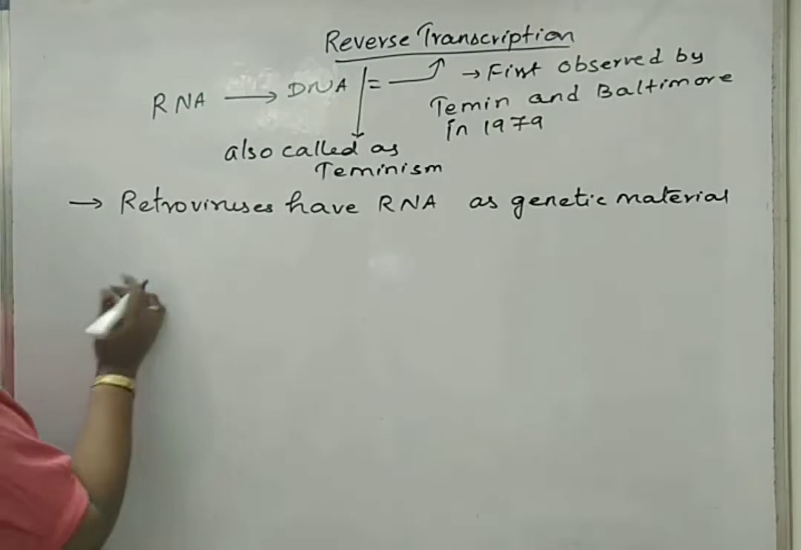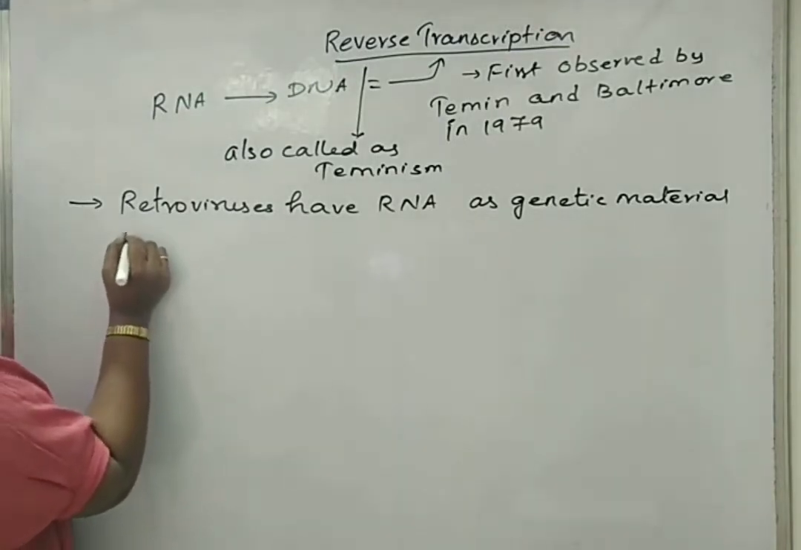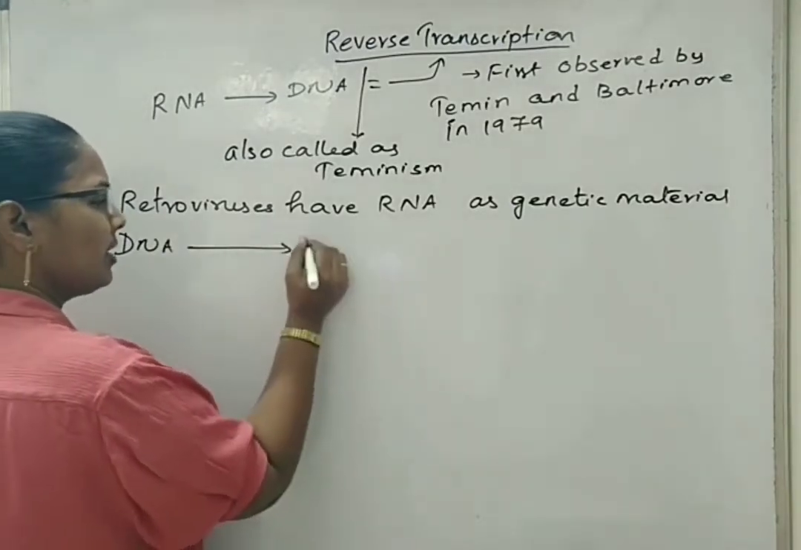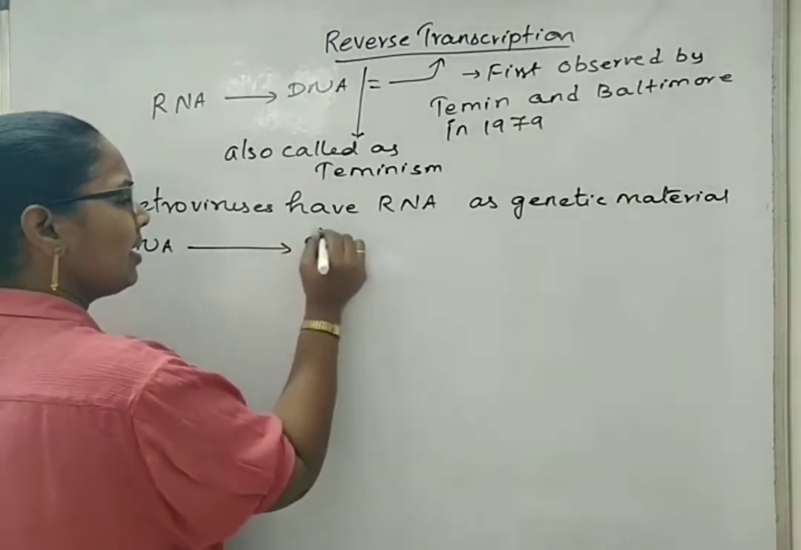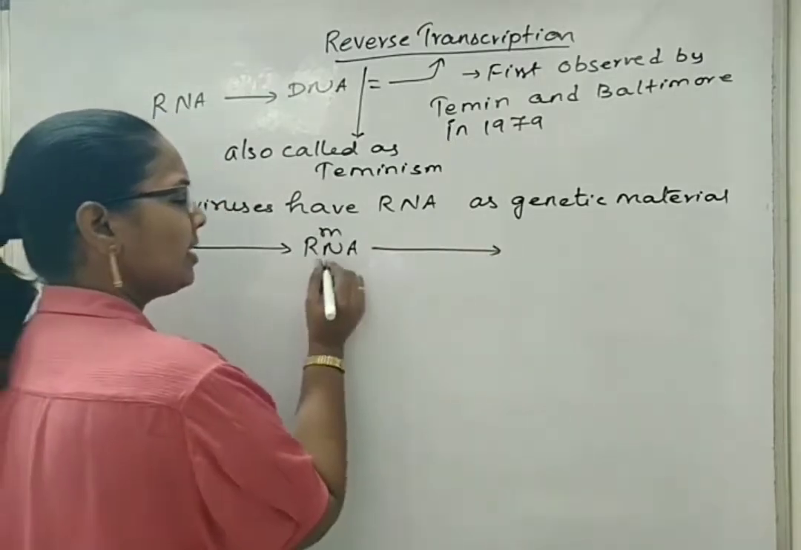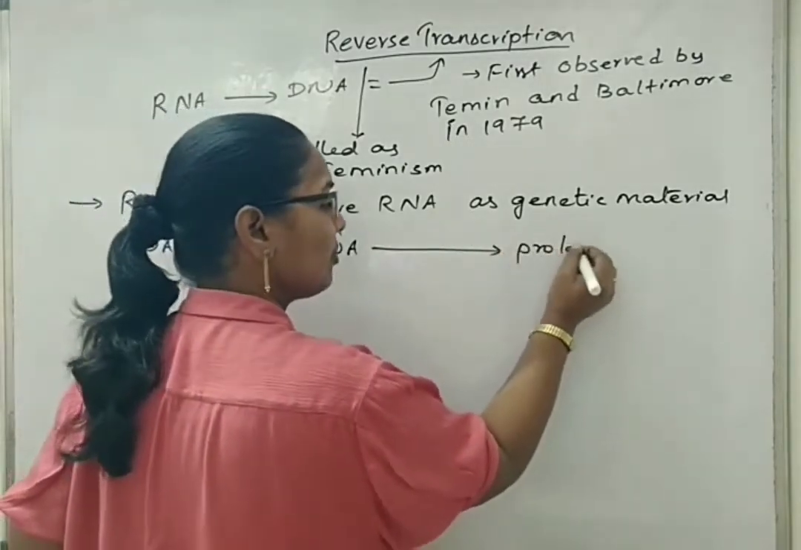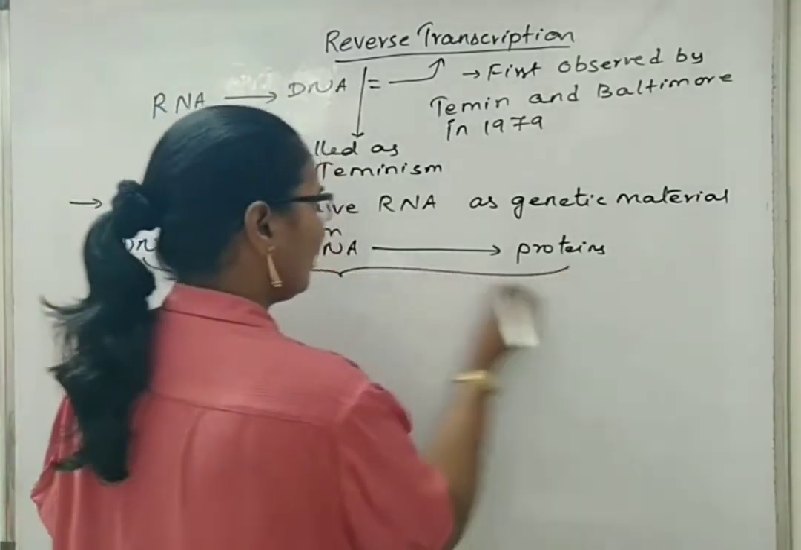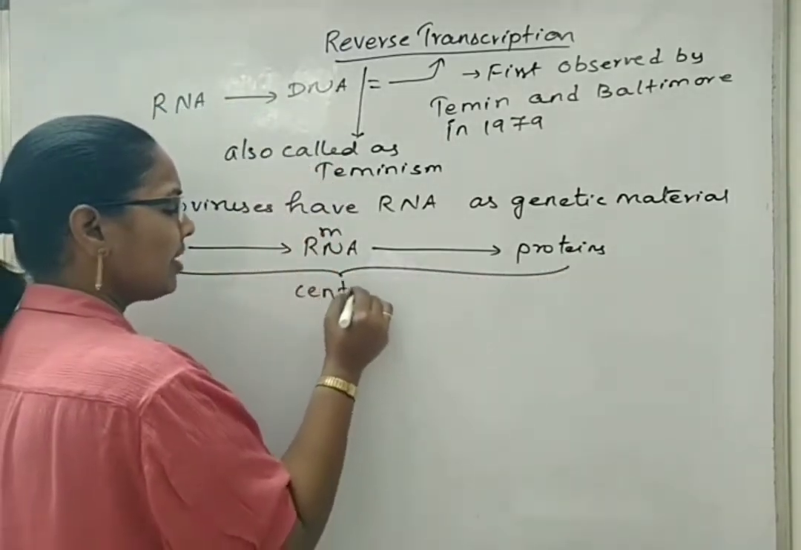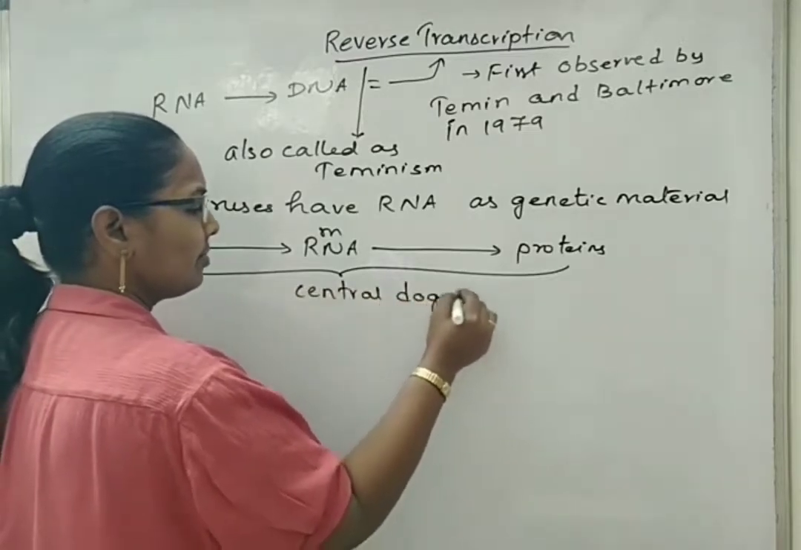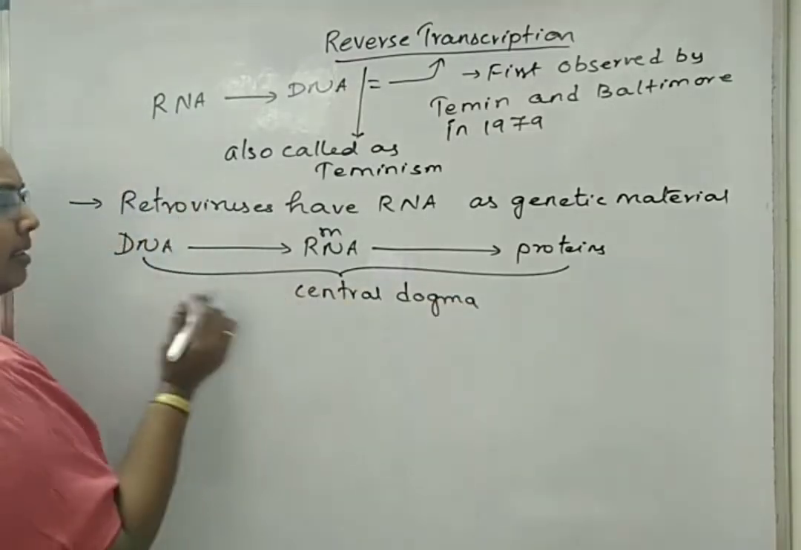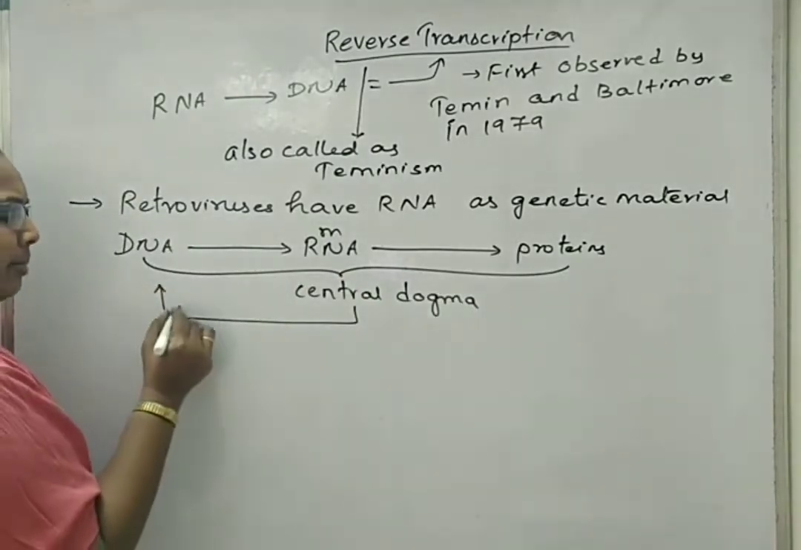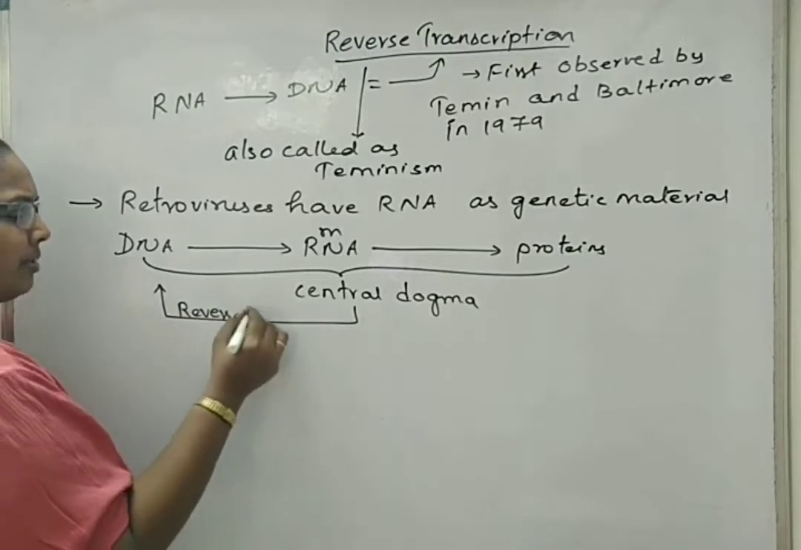So here, one common point we will see: synthesis of DNA, synthesis of RNA, that is mRNA from a DNA, and synthesis of proteins or translation of proteins from the genetic information of mRNA. Together, this process is called the central dogma. But here, this RNA is again getting converted into DNA by the process of reverse transcription.